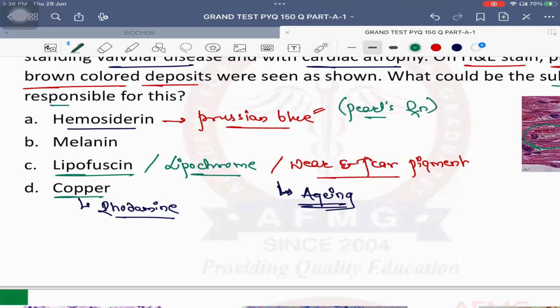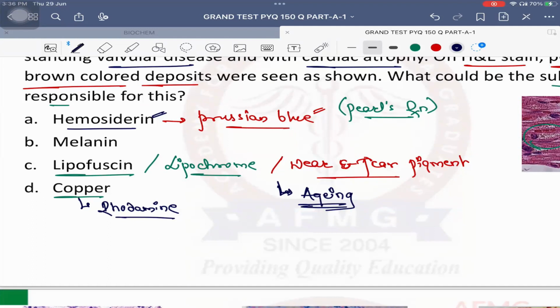reaction. Very good. When there is excess of hemosiderin in the body, this excess will get deposited in various tissues, and that condition will be called hemosiderosis, also known as hemochromatosis. It will get deposited in the liver, causing hepatitis and finally cirrhosis. Next, it will get deposited in the pancreas, damaging the beta cells, causing insulin deficiency, leading to diabetes mellitus.